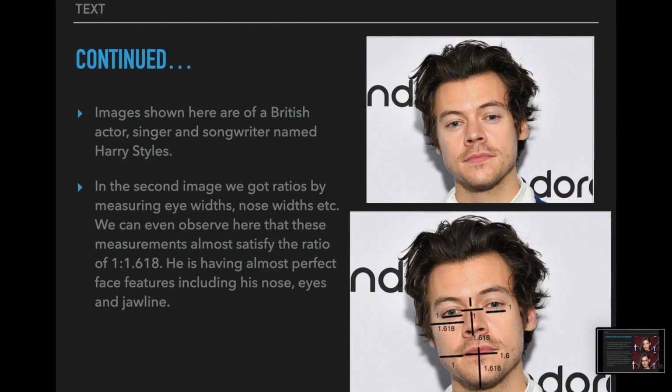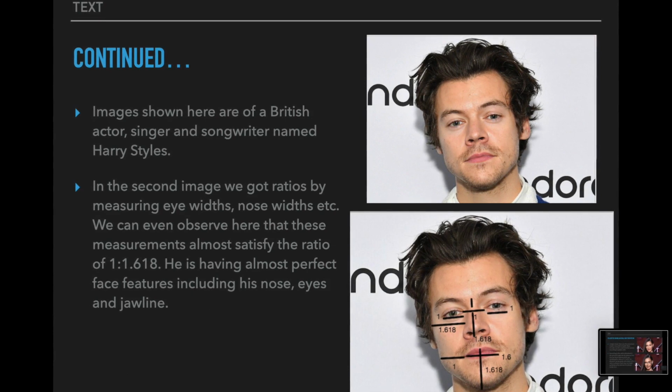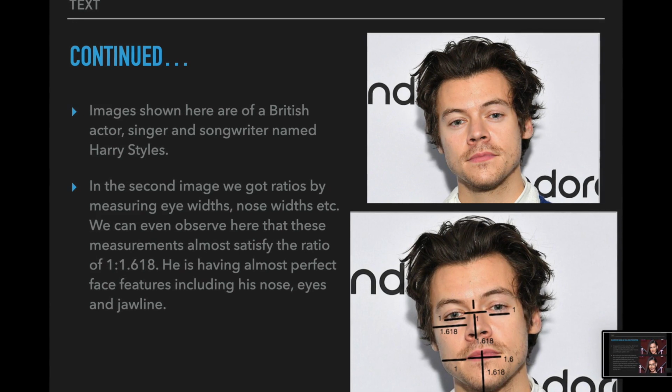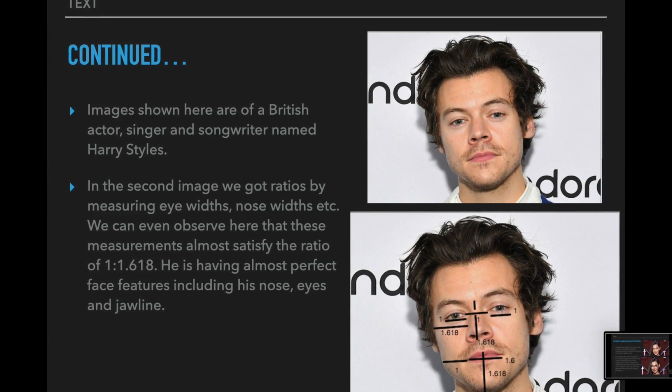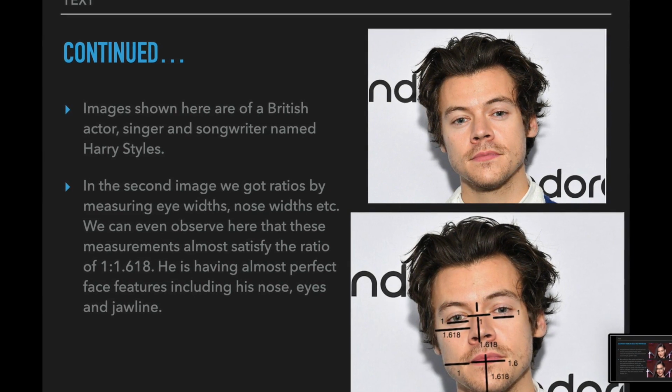Continuing, images shown here are of a British actor, singer, and songwriter named Harry Styles. In the second image, we got ratios by measuring eye widths, nose widths, etc. We can observe that these measurements almost satisfy the ratio of 1 to 1.618.